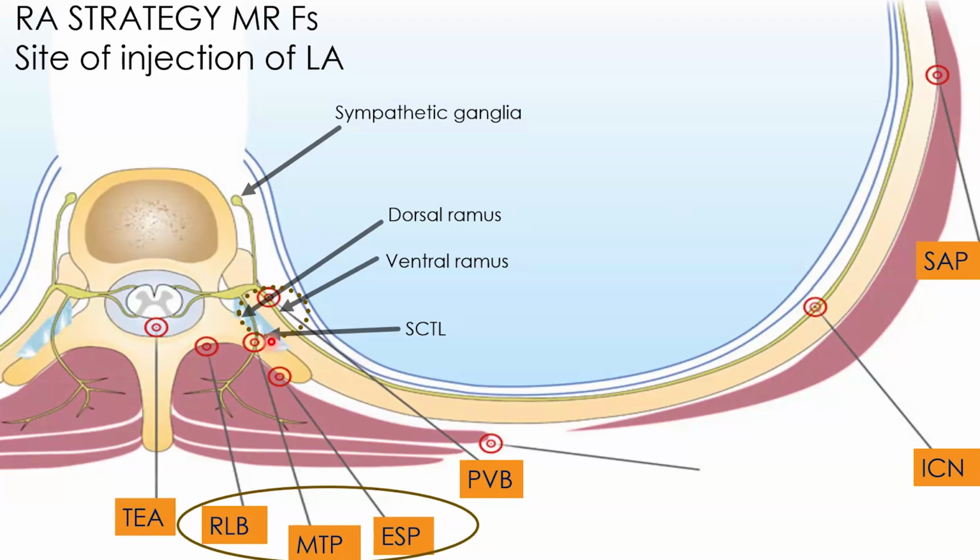Yeah. So can you show the costotransverse junction? Somewhere at that point would be the costotransverse junction, and just beyond that, 1 centimeter would be into the paravertebral space. Now, you have also rightly said that it goes into the epidural space as well. Epidural diffusion is quite common. Around 70% of the times it goes into the epidural space. It can also go into the intercostal space, and it affects multiple levels, and it can also affect the sympathetic ganglia.